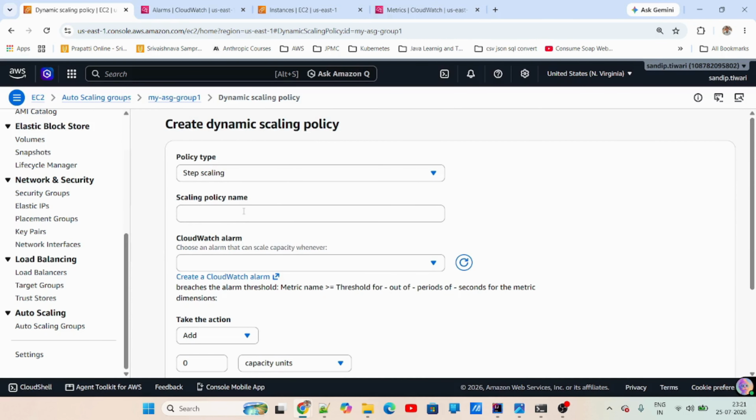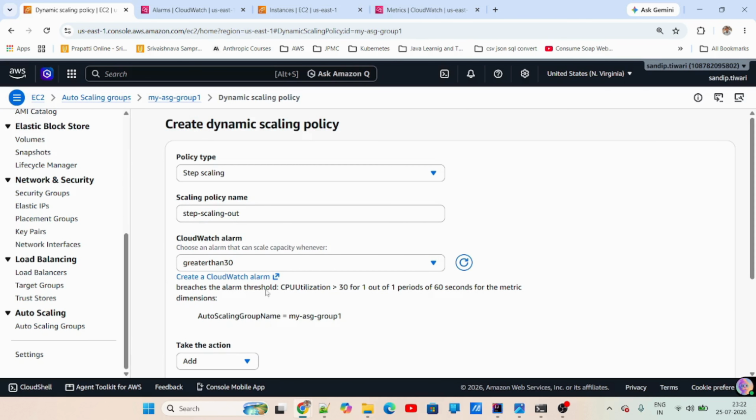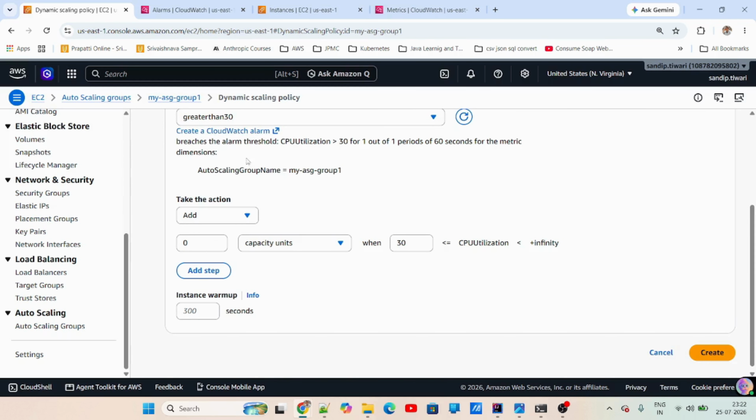Step scaling is basically where we provide a workflow kind of thing. Say from this and this, add this many instances. This and this, add so many instances or remove so many instances. That's how it will work. So this is scale out, greater than 30. If it is greater than 30, I will add more instances. What action do I need to take? I'll say add one capacity unit. It's not a percent; I'm not using percent of group. I'm just using capacity units when the CPU utilization is between 30 and infinite.